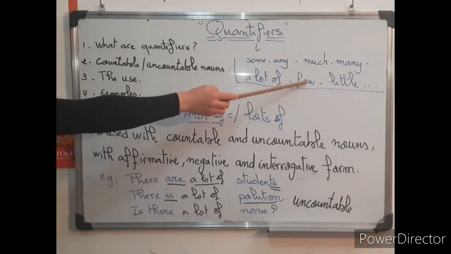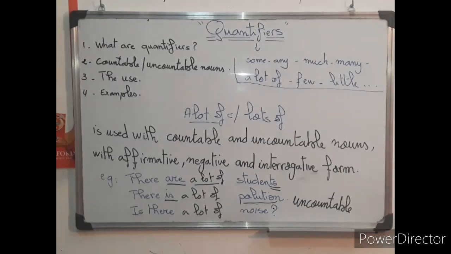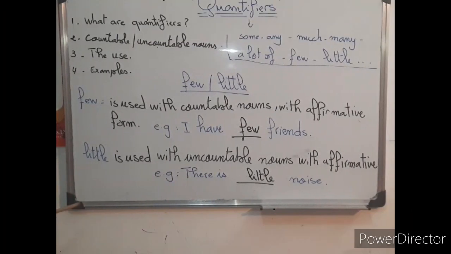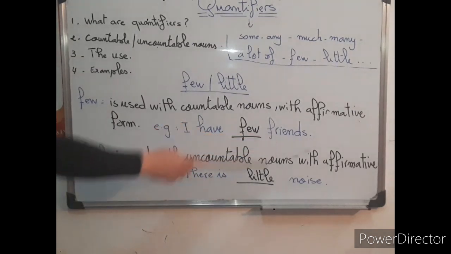We still have only one group, which is few and little. So let's move on to see the difference between them. So we deal with the last group, which is few and little. So few is used with countable nouns, okay? Used with countable nouns and with an affirmative sentence. So we can't use few with negative or interrogative, only with affirmative sentence, and the noun should be countable. Okay, it should be countable. Ça veut dire it should have singular and plural. And normally the noun here is plural.